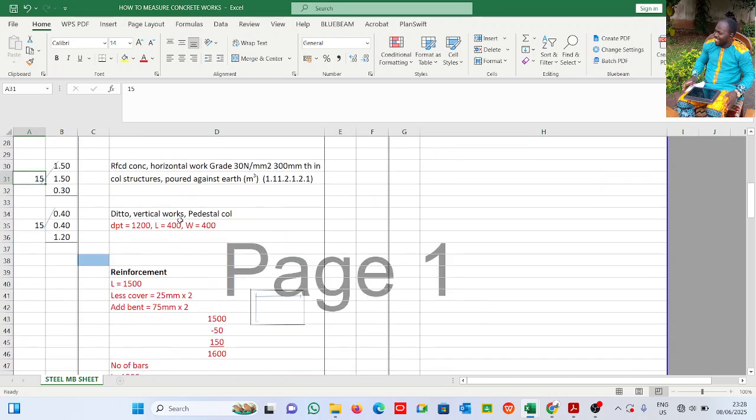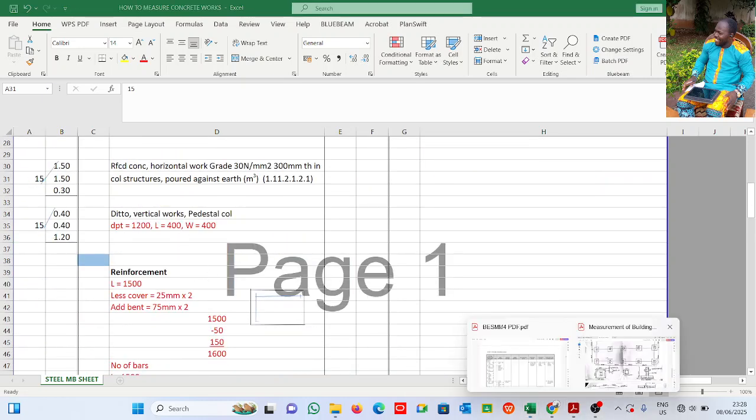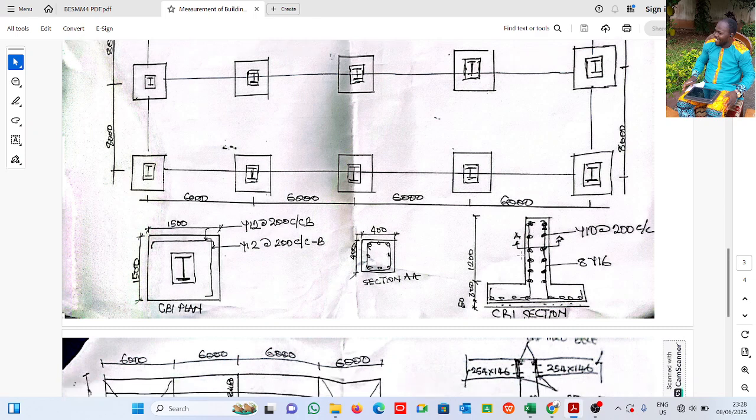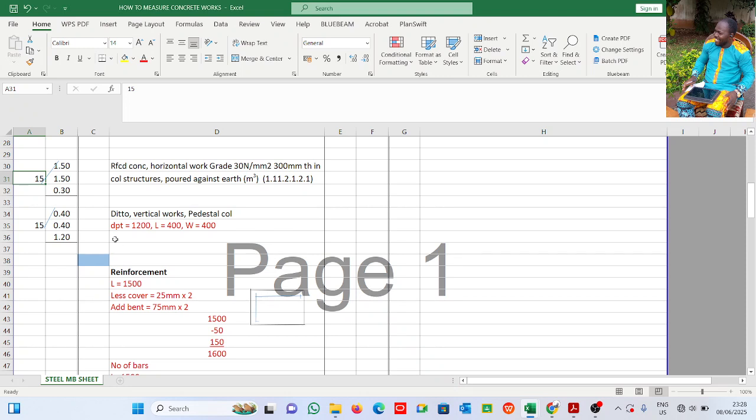Now, the next concrete is the concrete in the column, the stub column itself. Any column below the ground is called stub column, or you call them pedestal column when they are big. Right, you call them pedestal columns or stub columns. All right, so see the depth here is 1,200. It is 0.4 by 0.4 by 1.2. It is 400 by 400 by 15 numbers.